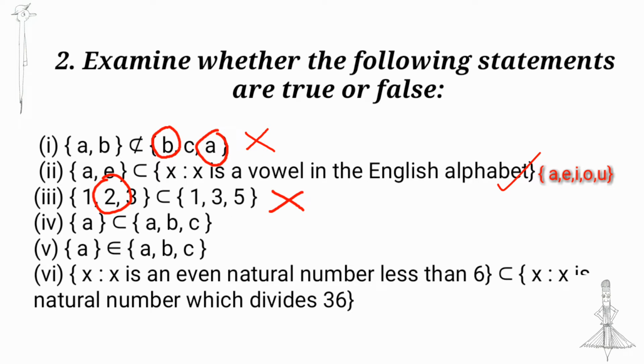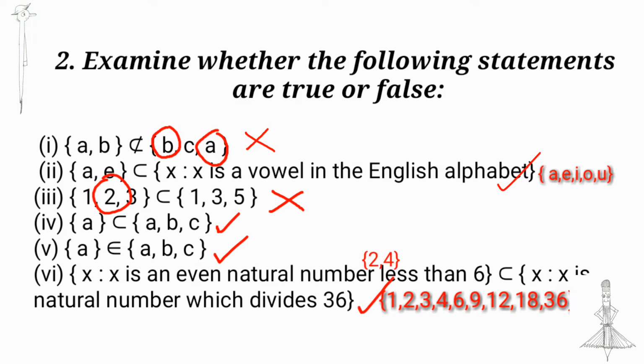Next, {A} is a subset of {A, B, C}. True. A is an element of {A, B, C}. Next, {x such that x is an even natural number less than 6} is a subset of {x such that x is a natural number which divides 36}. True. The even natural numbers less than 6 are 2 and 4, and the natural numbers which divide 36 are 1, 2, 3, 4, 6, 9, 12, 18 and 36.